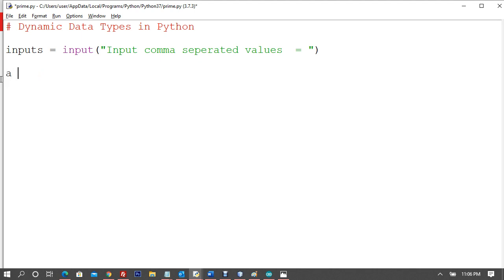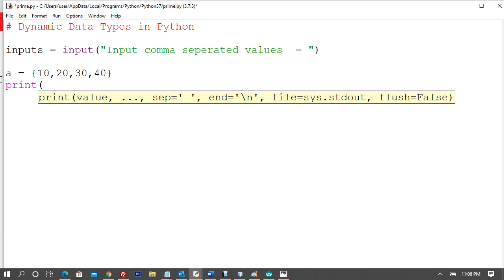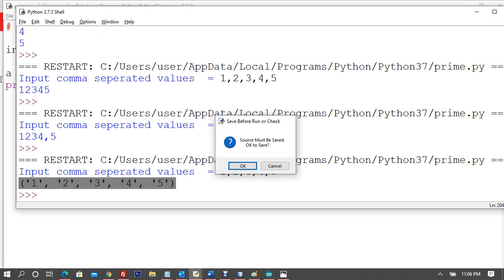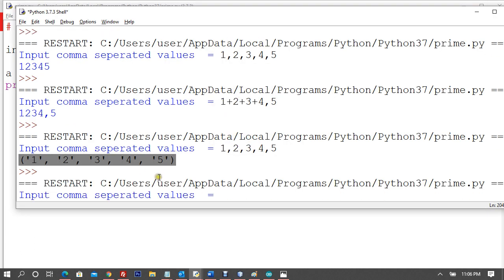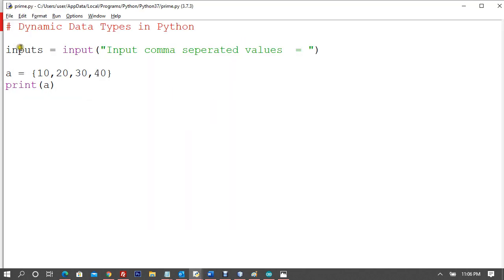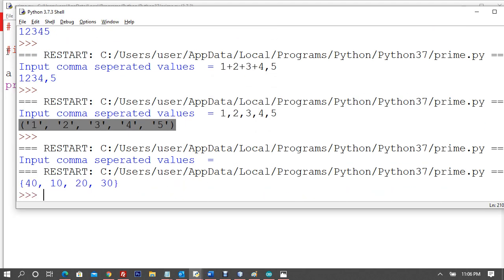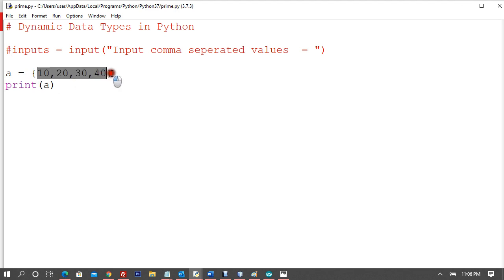Okay, let's say a is equal to, now we know this is nothing but a set, so I'll say 10, 20, 30, and 40, and I say print a, right? So I'm going to get a set. Input comma separated values doesn't make any sense now, so I'll have to just comment it. Now we are getting 40, 10, 20, 30. So now it's not sequenced, right?